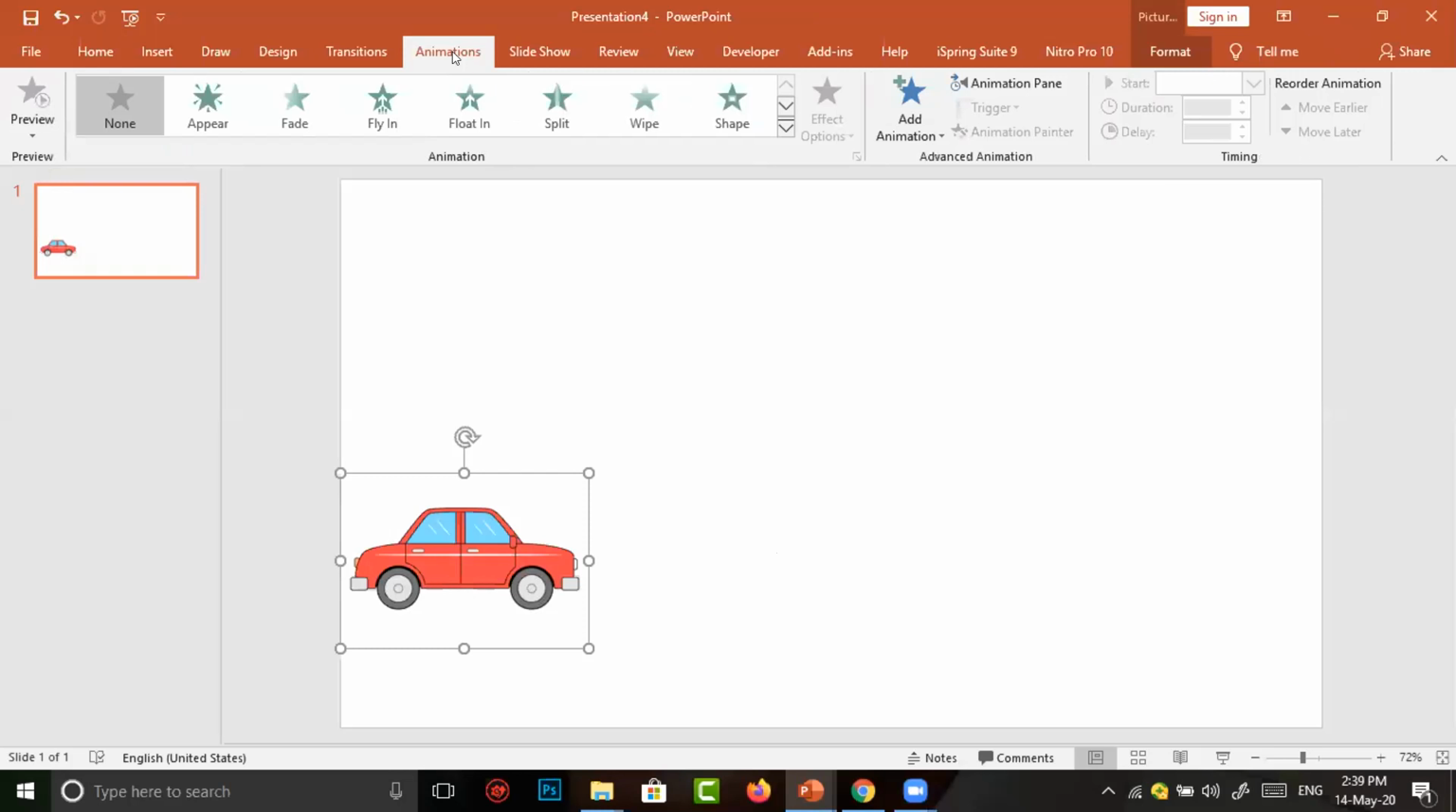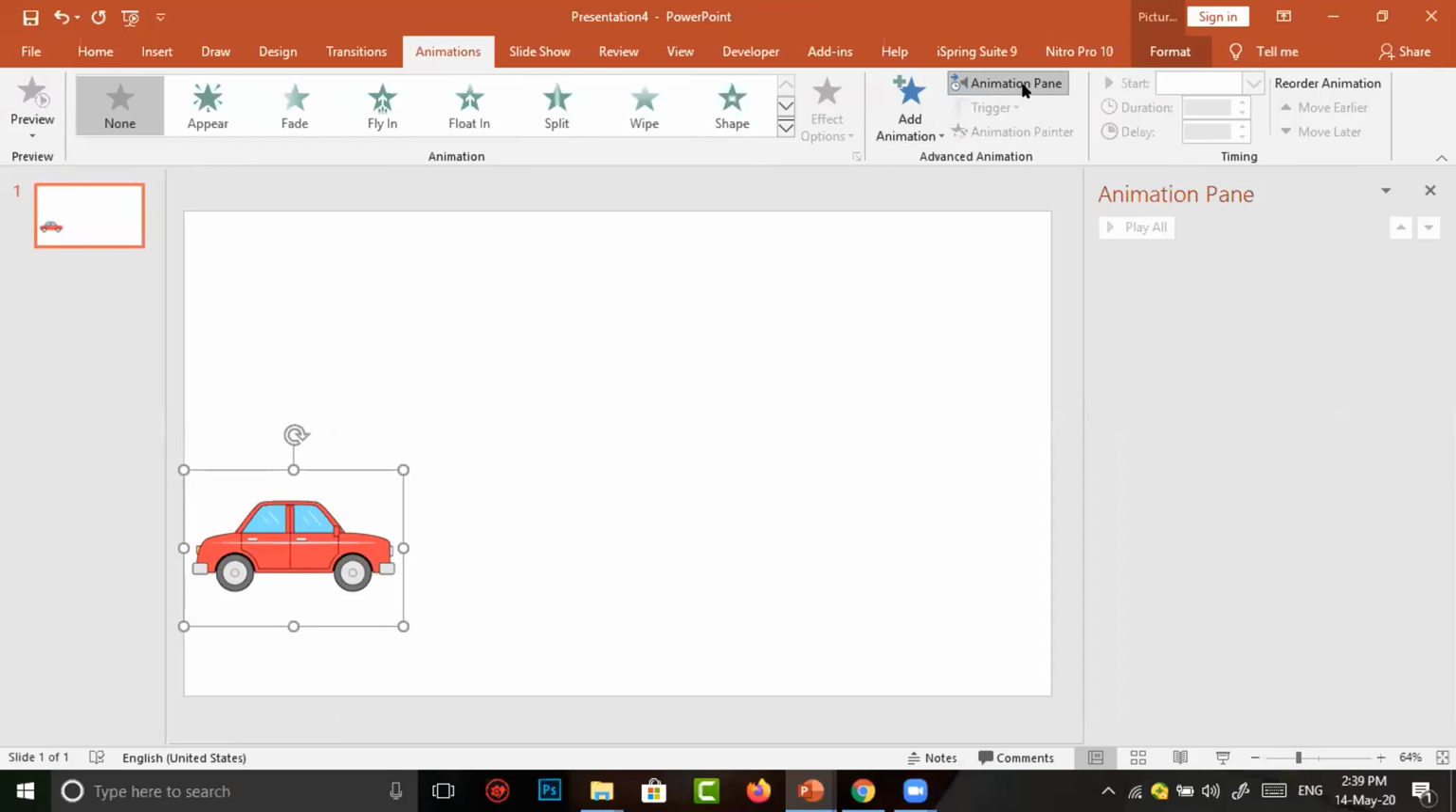Next, I want to see what animations I am going to give in my preview. For this purpose, I select Animation Pane, which is below Animation and just right of Add Animation. Here it shows empty because I didn't give any animation so far. Now I select the car.